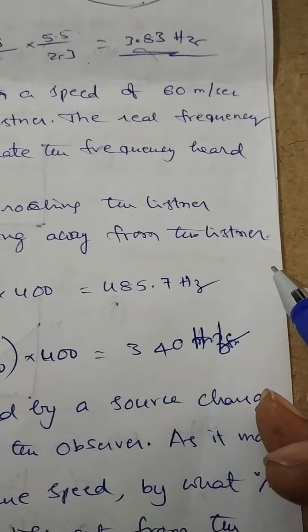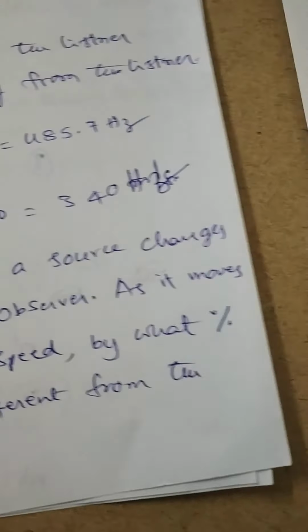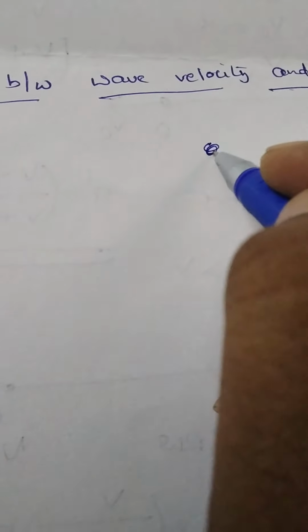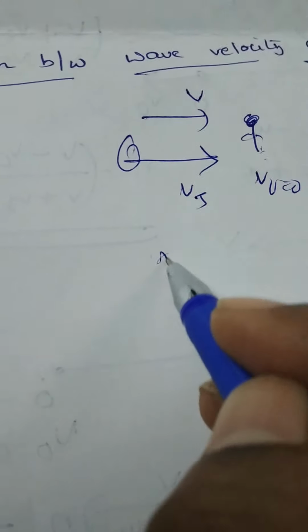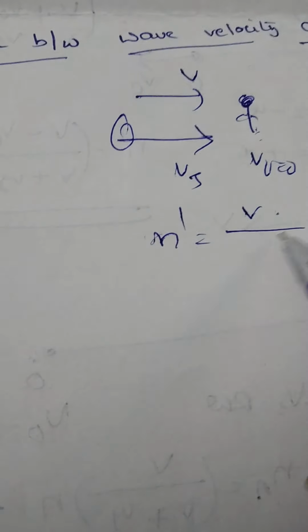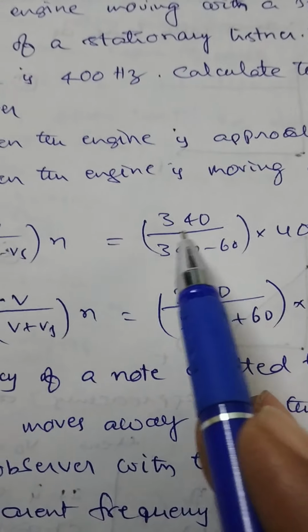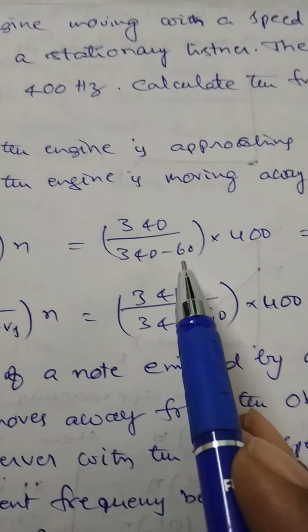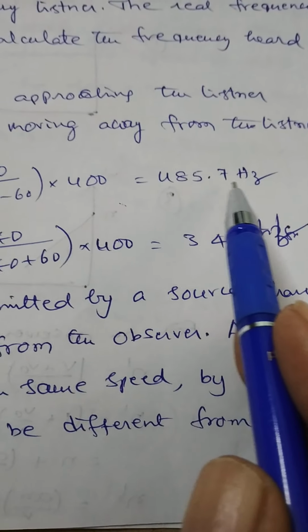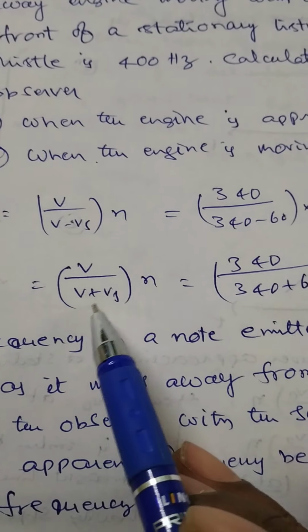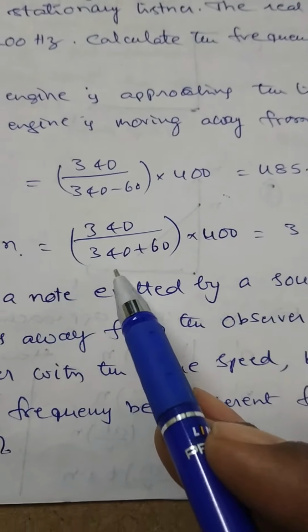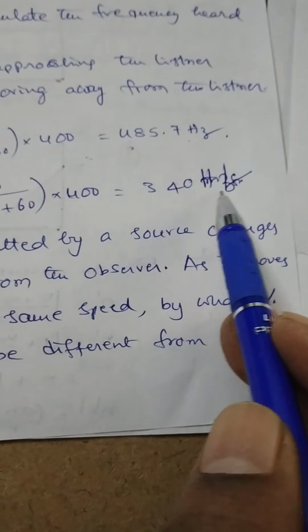Clearly see the situation here. This is the position of the observer. The engine is approaching towards the observer, V0 equal to 0. Sound velocity V and Vs are in the same direction. Therefore, N dash is equal to V minus V0 by V minus Vs into N, that is V by V minus Vs into N. Velocity of sound is taken as 340, so 340 by 340 minus 60 into 400, which is 485.5 Hz. Suppose the engine is moving away from the observer, the apparent frequency is V by V plus Vs into N, which is 340 by 340 plus 60 into 400, nearly 340 Hz.